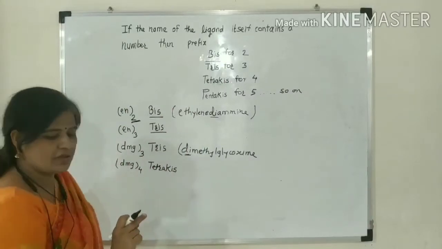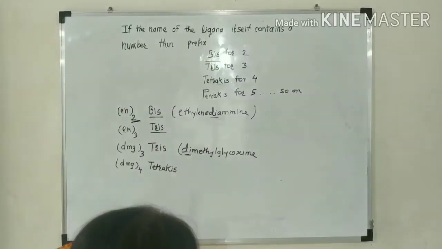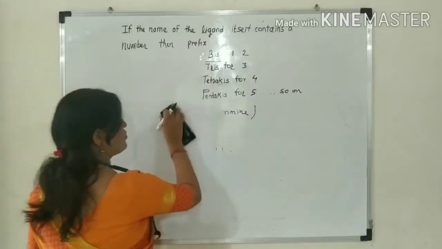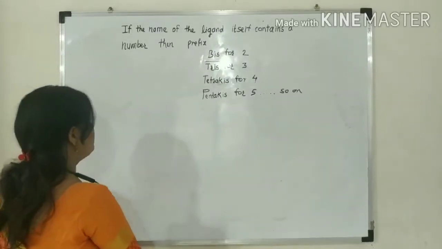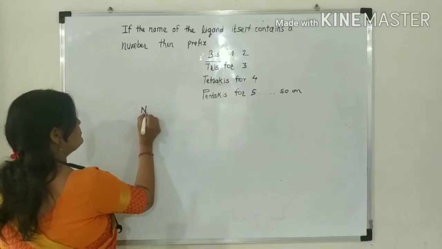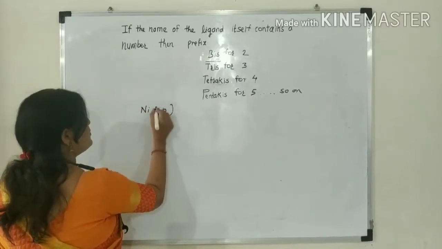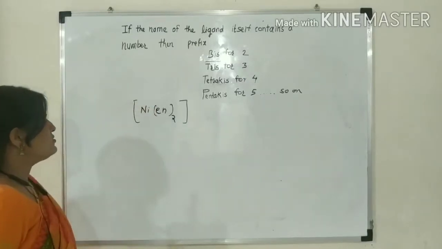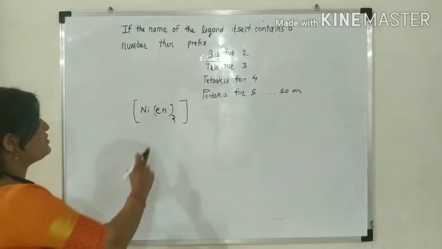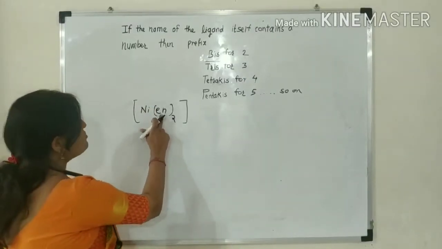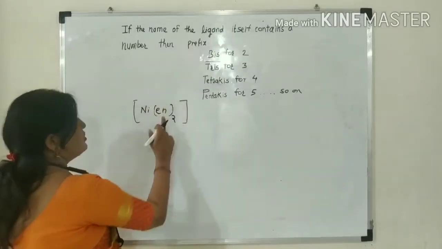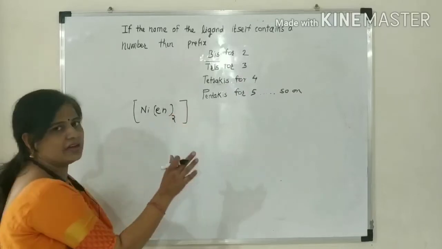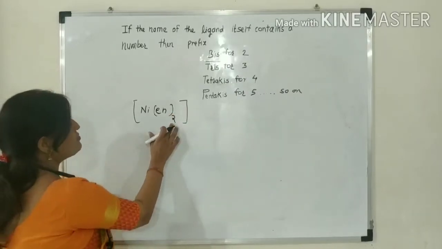Its examples are: Ni(en)2, nickel with ethylene diamine twice. This is the coordination complex. In it, the ligand present has a name that itself contains a number, ethylene diamine, which contains di. It is present 2 times.